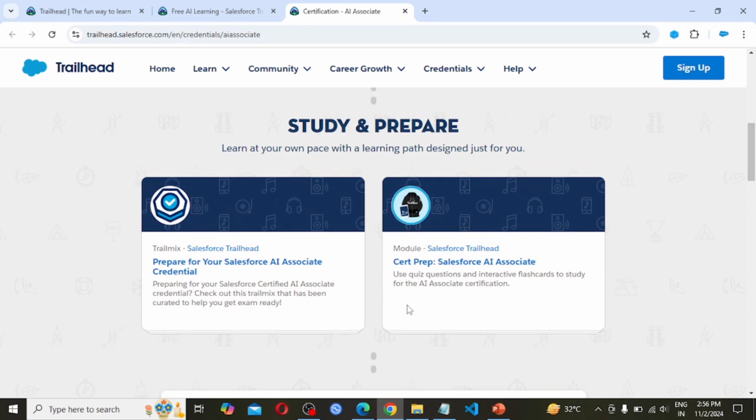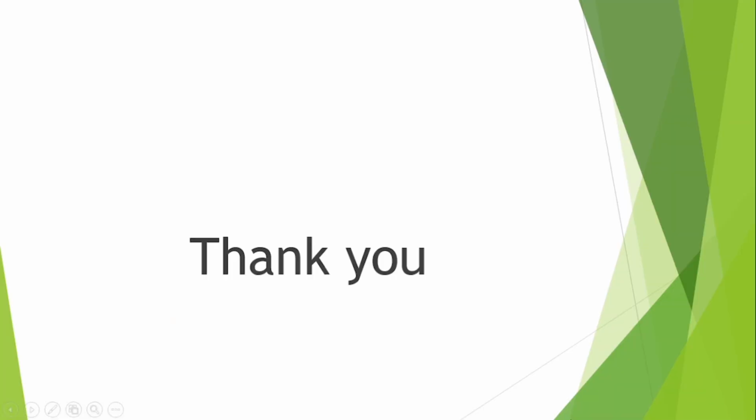To prepare for this AI Associate certification, there is a trail mix designed by Salesforce Trailhead. By following this article, we can easily prepare for the AI Associate certification. Thank you.